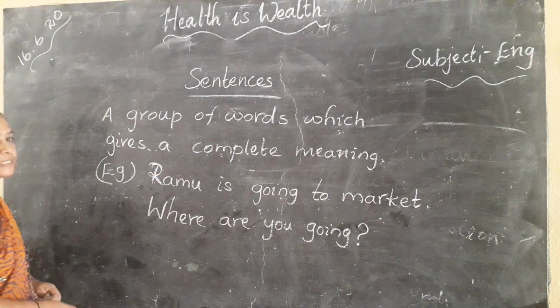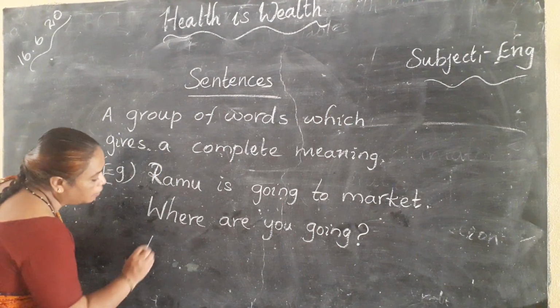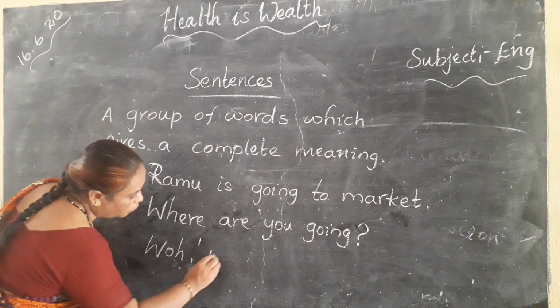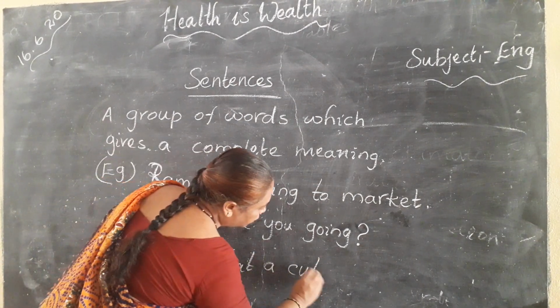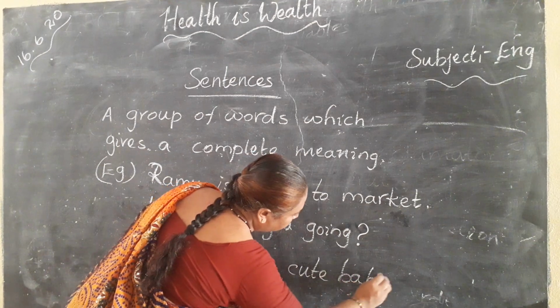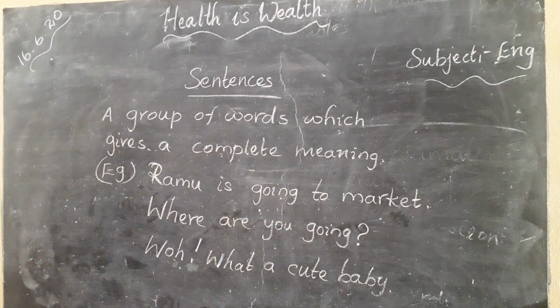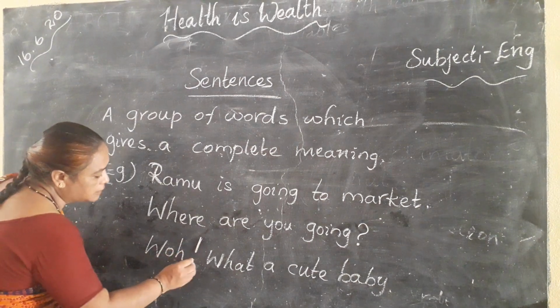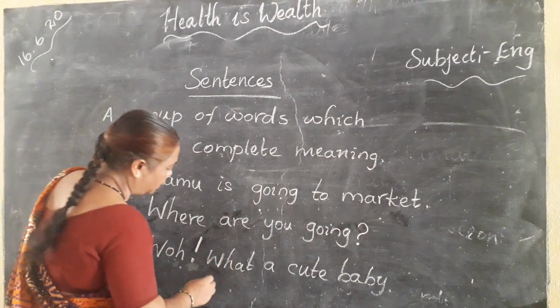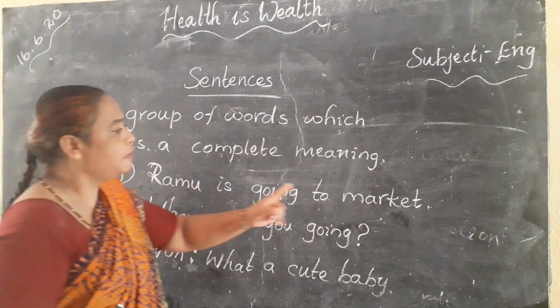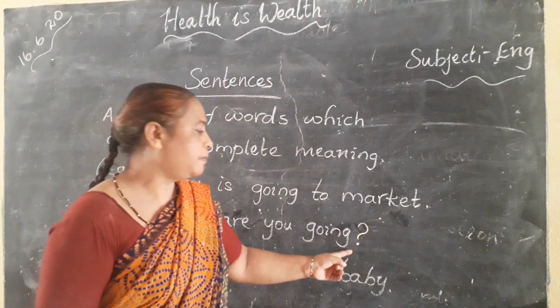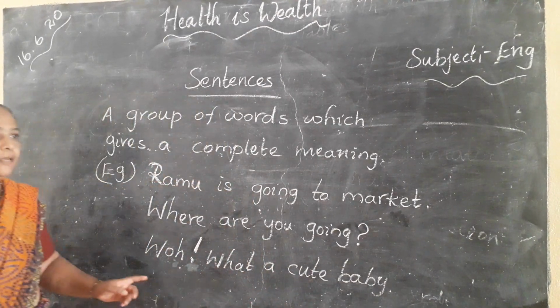And some sentences are sudden expressions, like: Wow, what a cute baby! Okay, here we are showing our expression, that is the feelings. Here this sentence ends with the exclamatory mark. So in a few cases, sentences end with the full stop, the question mark, and also the exclamatory mark.